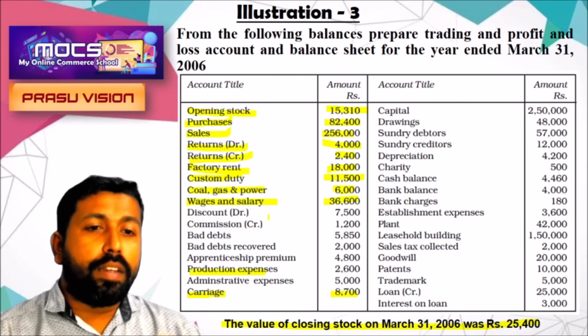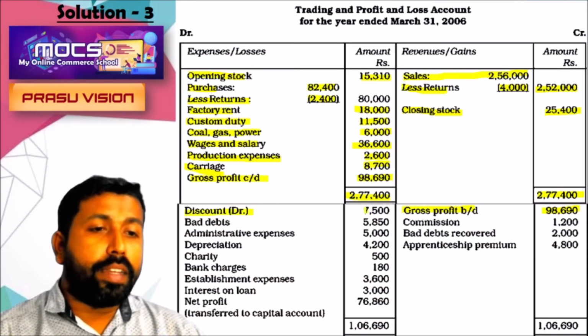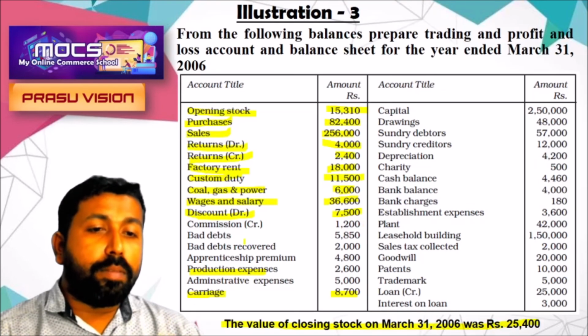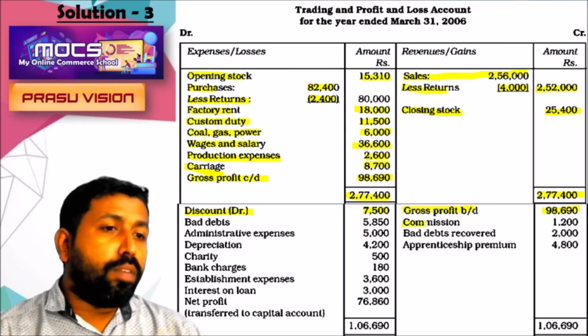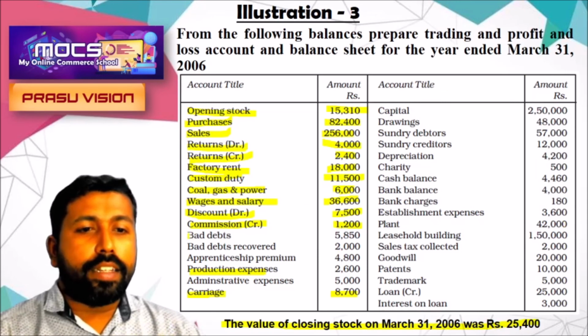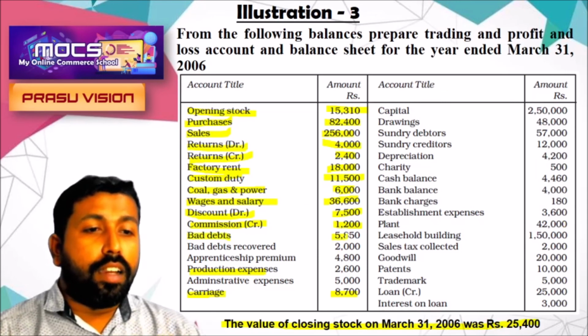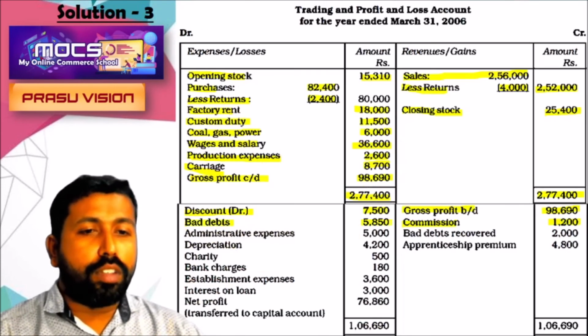And remember, some more items are there. Discount the debit, it is expense. And what is the next item? Commission credit. It is an income. It will be noted in the credit side of profit and loss account, 1,200. And bad debt, it is a loss. Bad debt is a loss. We are noting it on the debit side of profit and loss account.